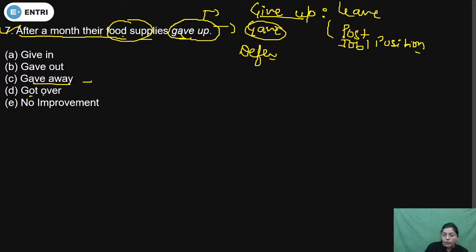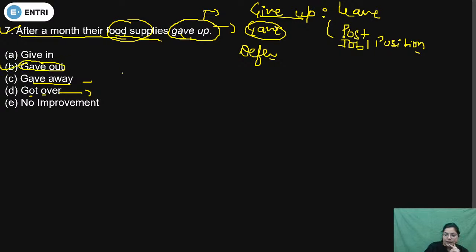When you are going to disclose something and break something. And got over means overcome. So got over means simple आपका overcome करना किसी भी चीज से. Surmount जिसको बोलते हैं to cross anything. That is the case of got over. So in that case, food supplies is not related to overcome. So definitely in that case we will use gave out.